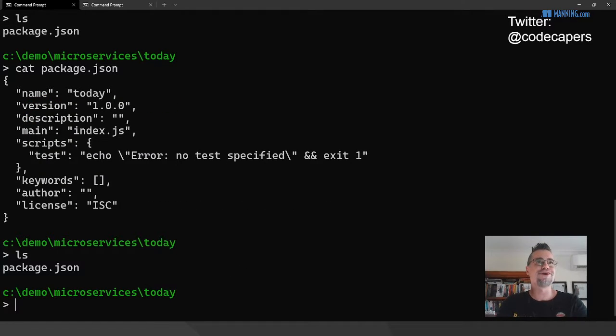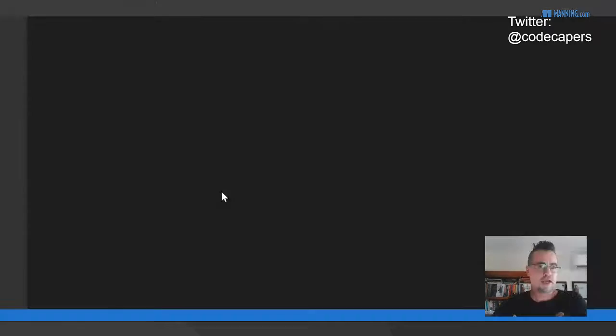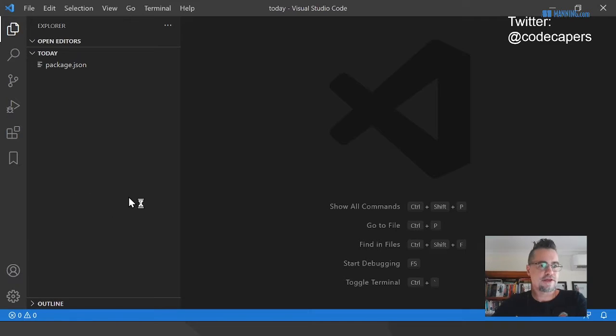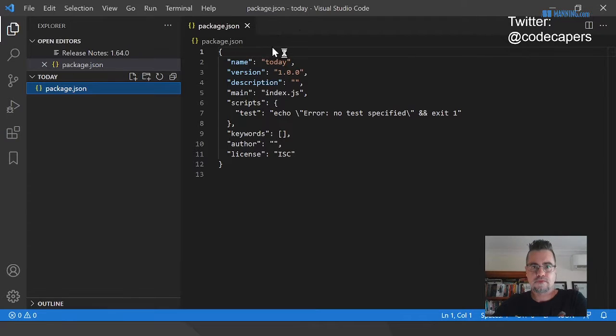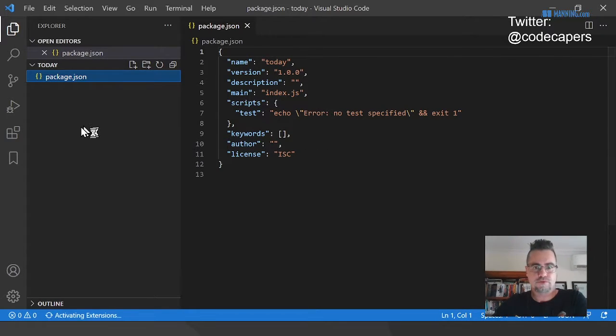Let's create some code before I get to that next bit anyway. I'm going to open Visual Studio Code from this directory. At this point, I'm basically just going to start by creating a hello world program. So nothing too exciting. Here's my project open. You can see the package file. We can open the package file and have a look at what's in there.